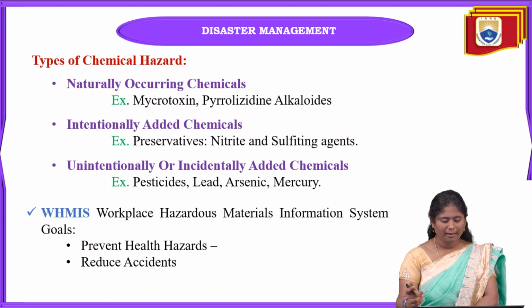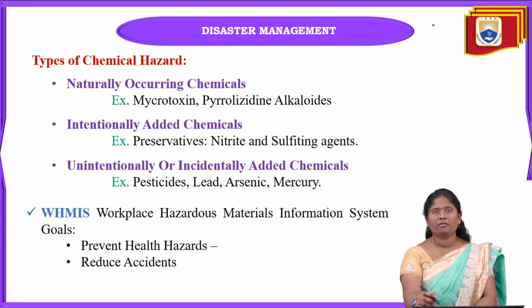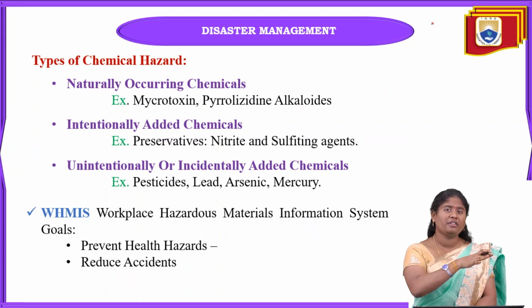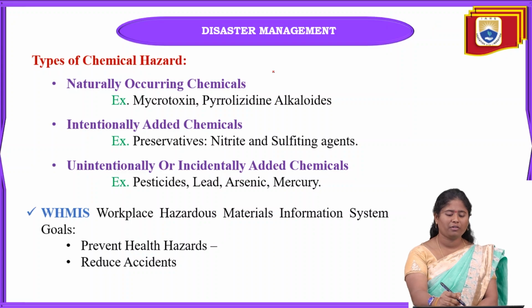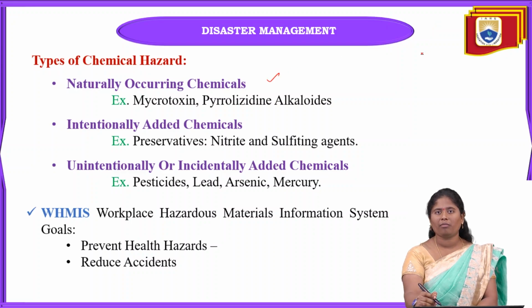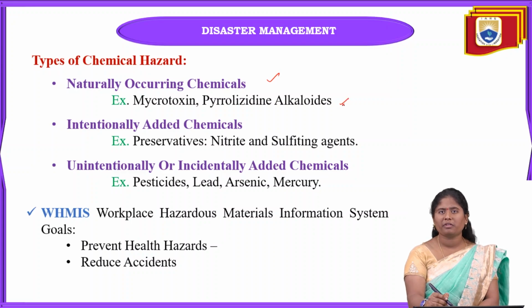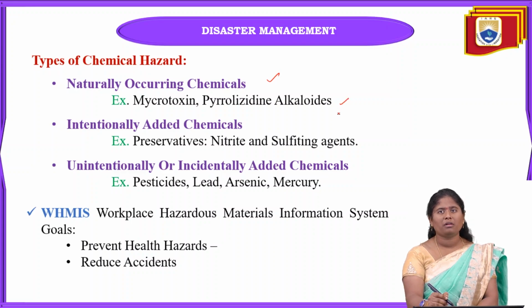Okay, next: what are the main types of chemical hazards other than physical and health hazards? First one is naturally occurring chemicals. This means that without any human involvement, some of the chemicals are naturally occurring. That type of chemical is called a naturally occurring material. Some examples are mycotoxin and pyrrolizidine alkaloids. These all come under naturally occurring chemicals.